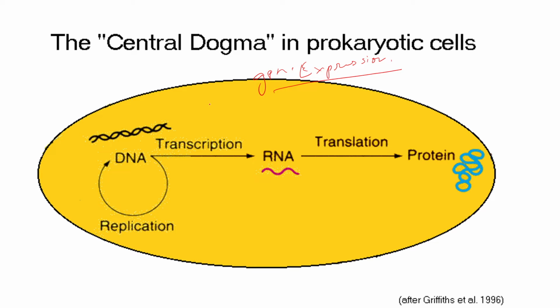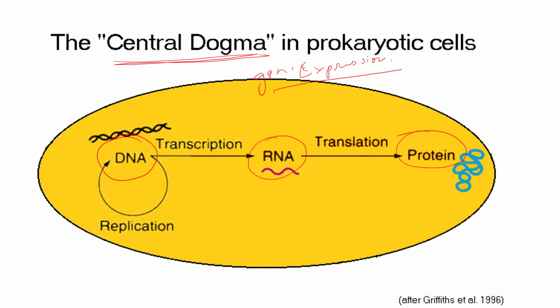Let's understand. We all have heard about the term central dogma. What does central dogma say? Central dogma says that information flows from the DNA to RNA, and from RNA the information is transferred into protein. Any living organism has thousands and thousands of proteins in its body. Thousands of molecules are present, thousands of functions are occurring.